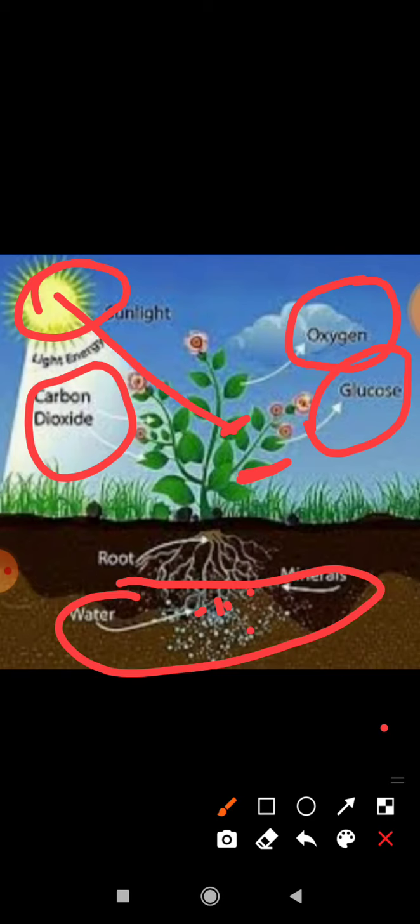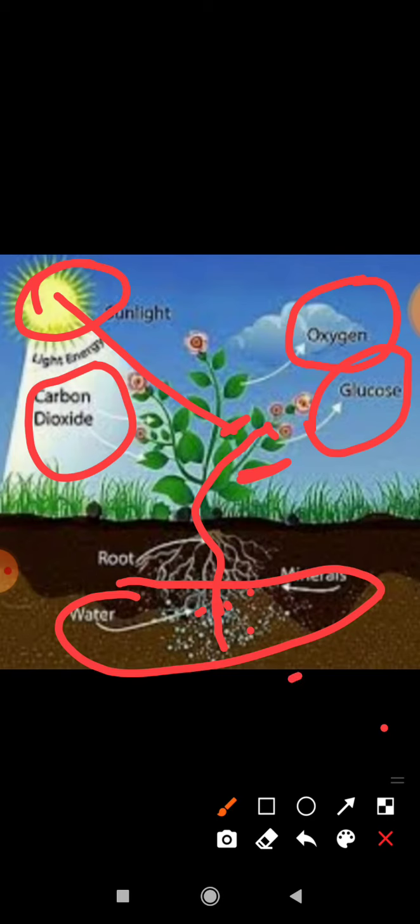When we talk about us, our food is cooked in the kitchen. And what is the food factory of the plants? That is the leaves. So plants prepare their food in the leaves. So the xylem vessels take the water from the roots to the leaves, and the xylem vessels are the pipe-like